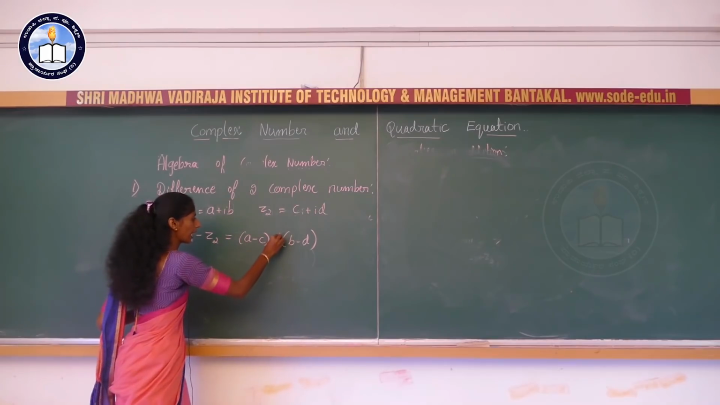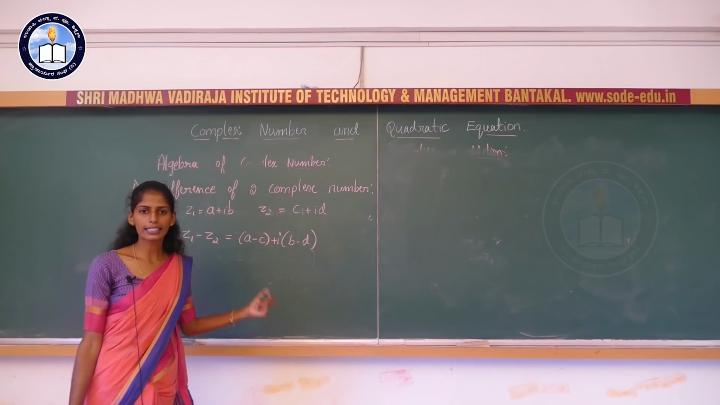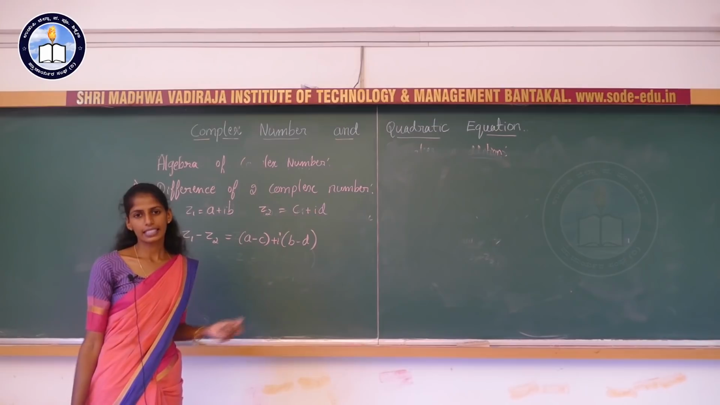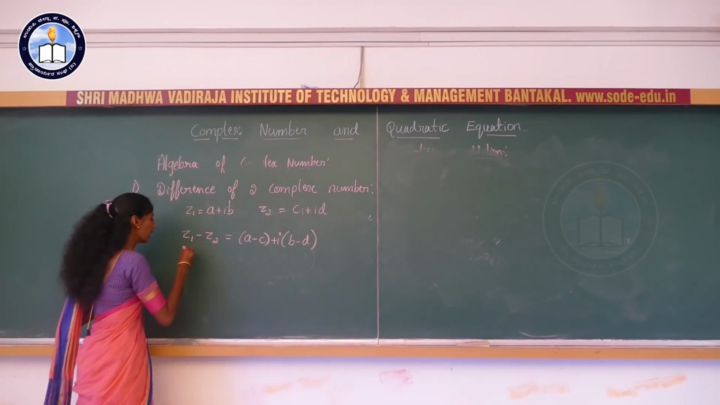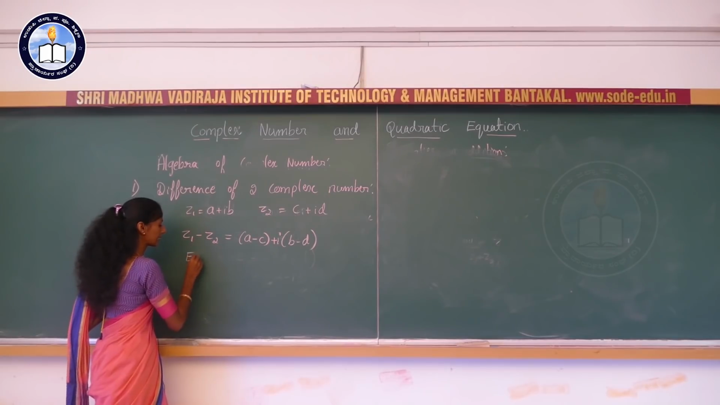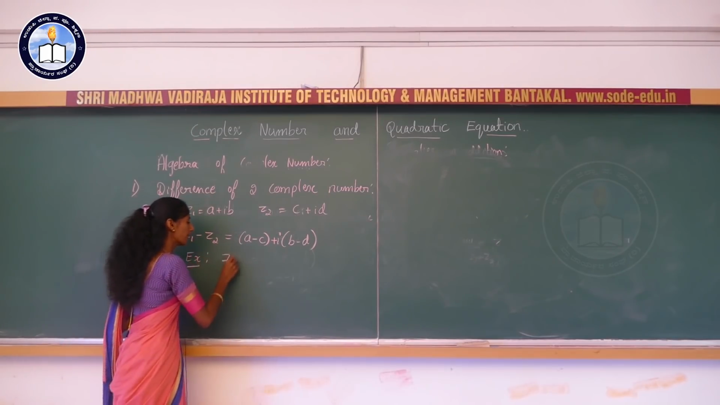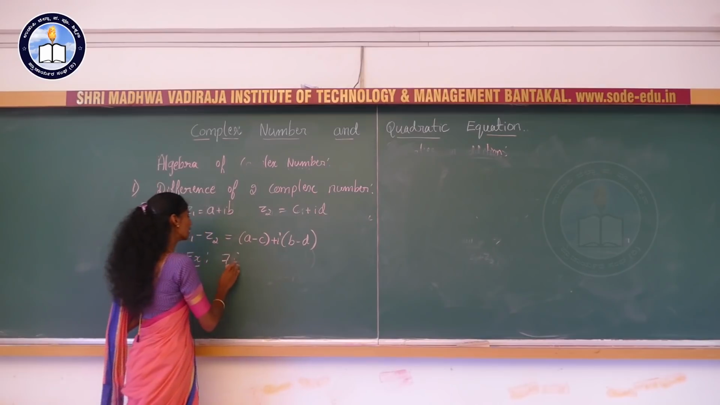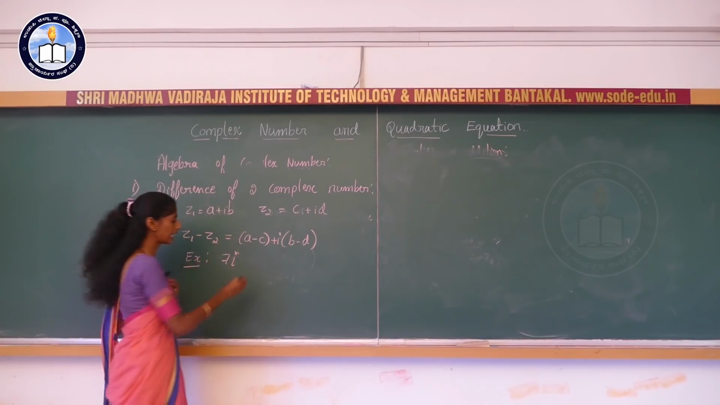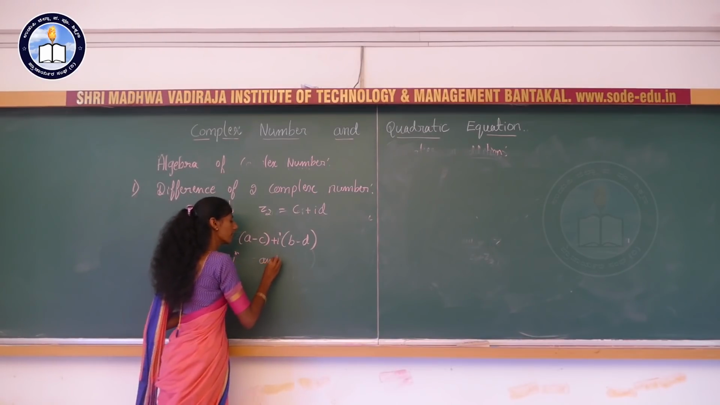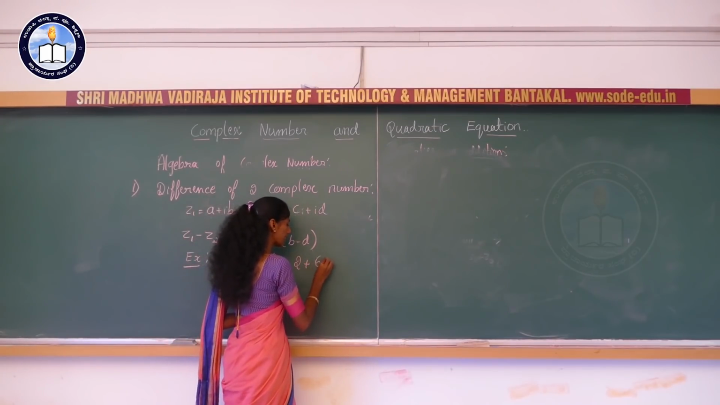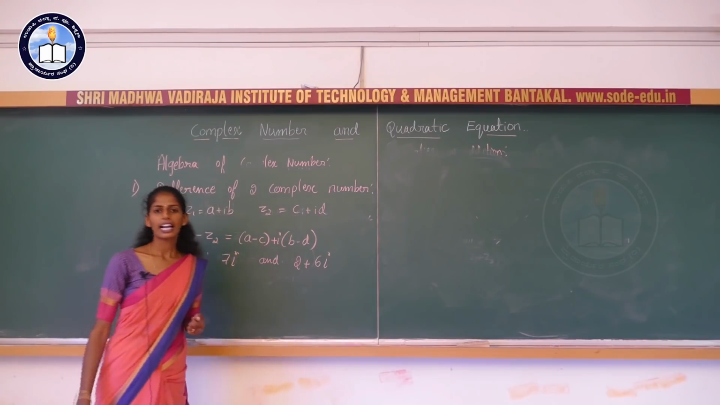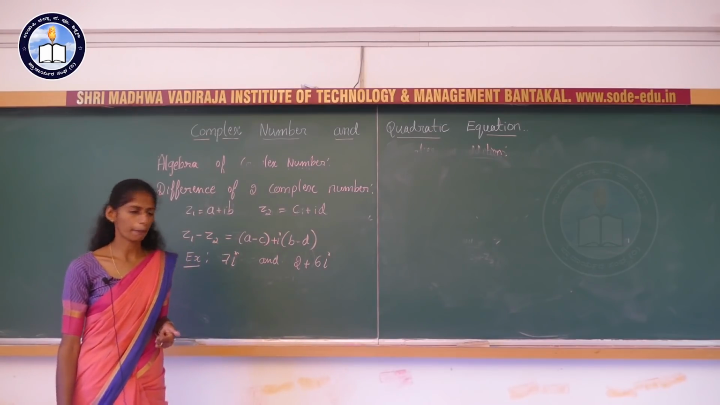Here we have (a minus c) plus i into (b minus d). This is called the difference of two complex numbers. Now we will take an example. We will consider 7i and 2 plus 6i. Now we will find the difference of these two complex numbers.